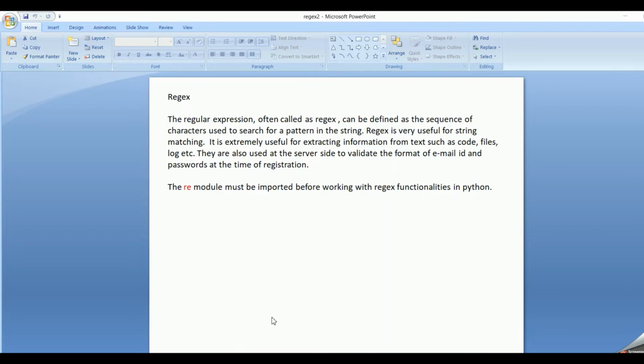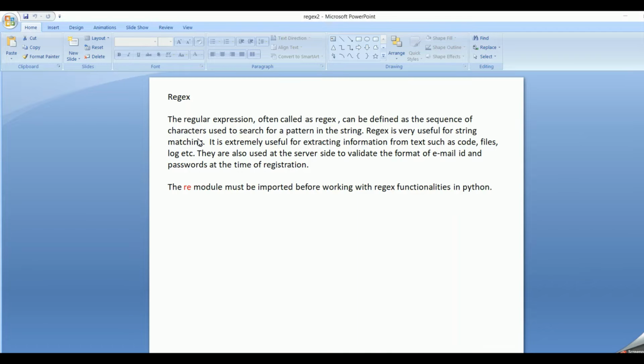In the earlier session, we had seen the various functions in regex or regular expressions. And in this session, let's see what regex meta characters mean. So firstly, what is regex? They are the regular expressions, often called regex, and can be defined as a sequence of characters used to search for a pattern in the string.